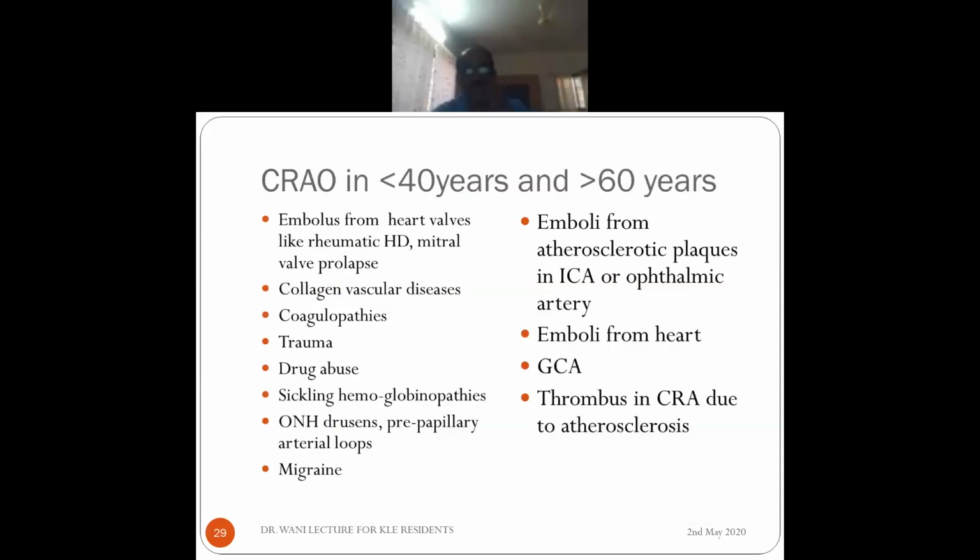So in general, we should see whether the patient is less than 40 years or more than 40 years. Those who are young may have emboli from the heart valves, from rheumatic heart disease or mitral valve prolapse, or congenital disease.